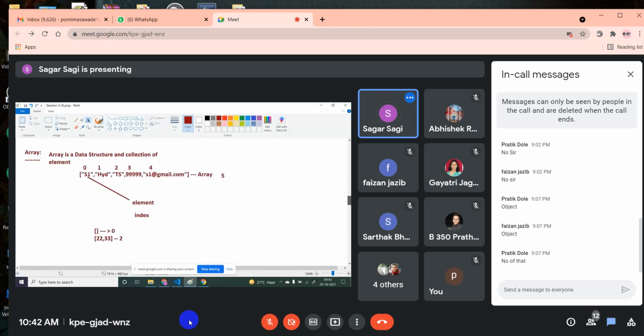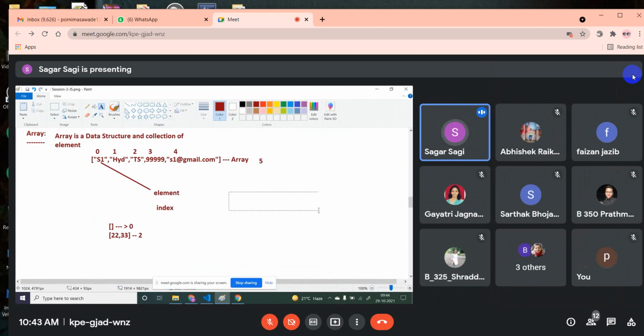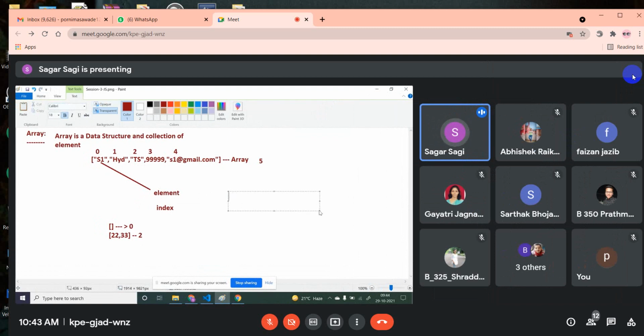In the same way, in this array also, if you want to update something, delete something, or access something, if you want to do all these operations, then JavaScript is providing you some predefined methods, predefined functions, to access or delete or insert or update the elements.